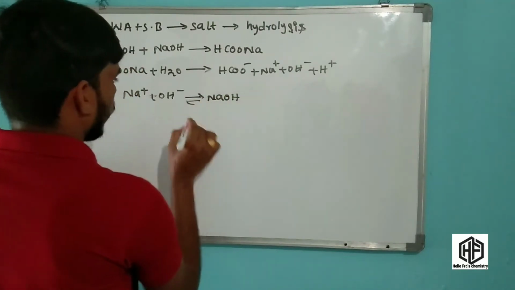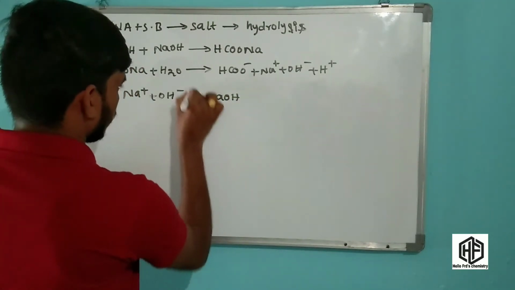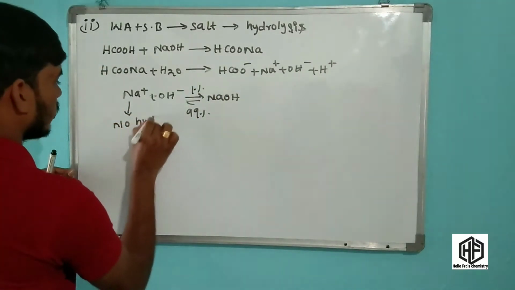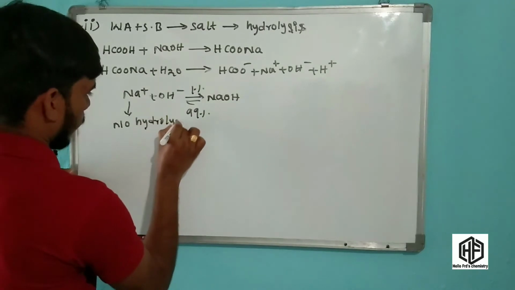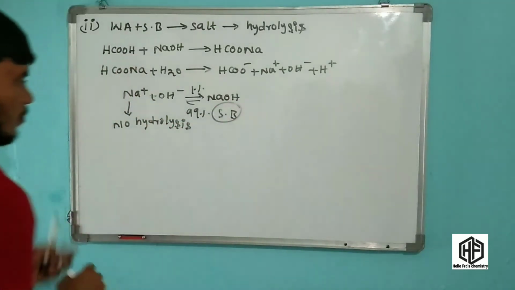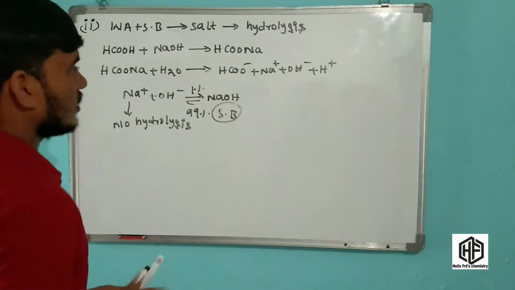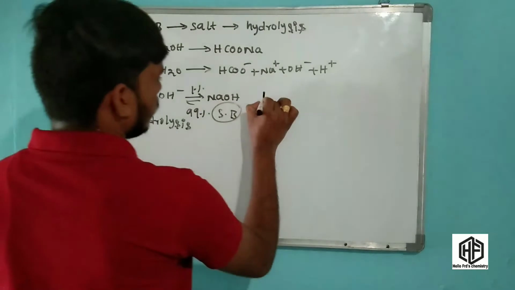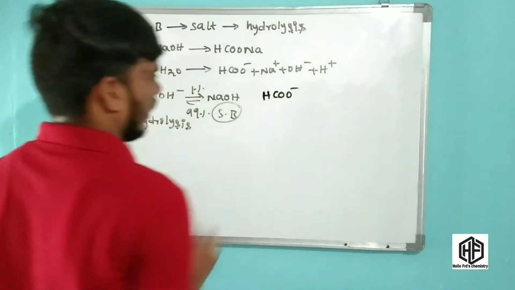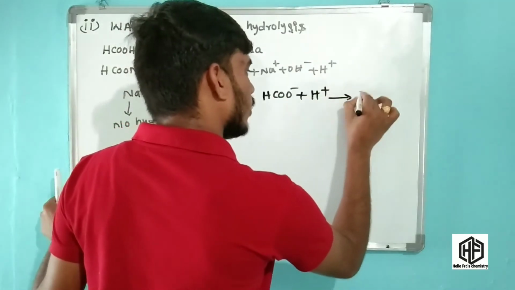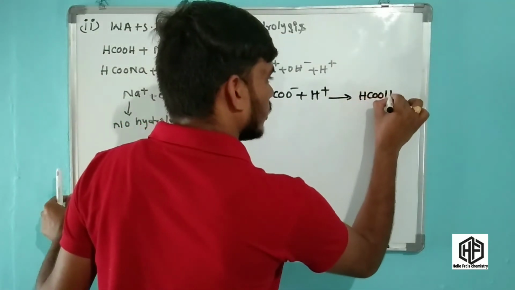It cannot undergo hydrolysis because this is 99% and this is 1%, and for NaOH no hydrolysis takes place, because this is a strong base. Clear, friends? And the next important one: HCOO minus reacts with H plus ions to give HCOOH.